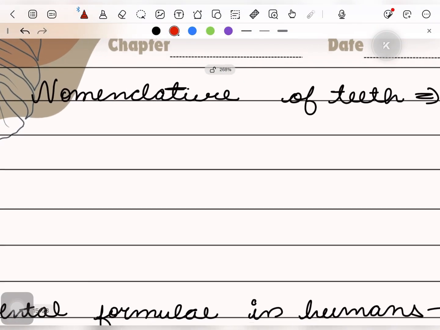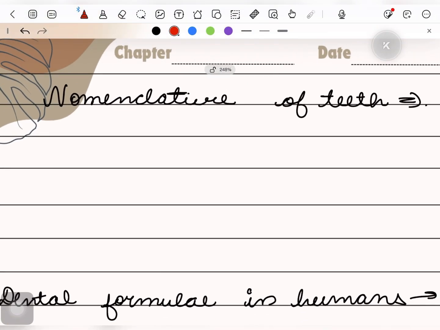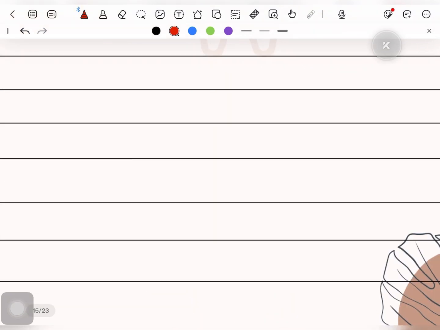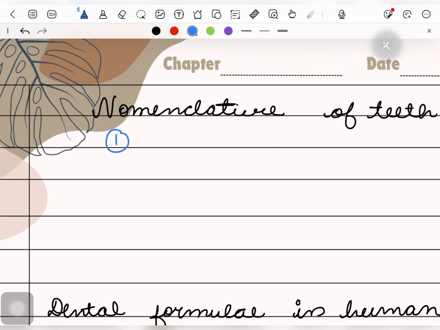Next is nomenclature of teeth. So teeth can be named on the basis of their set, arch, class, type, and size. The name of a specific tooth would include all the information, whether it belongs to a primary dentition or a permanent dentition, or it is a maxillary tooth or mandibular tooth, or which class and which type it belongs to, whether it is from the left side or the right side. For example, we can say primary, maxillary, right, lateral, incisor.